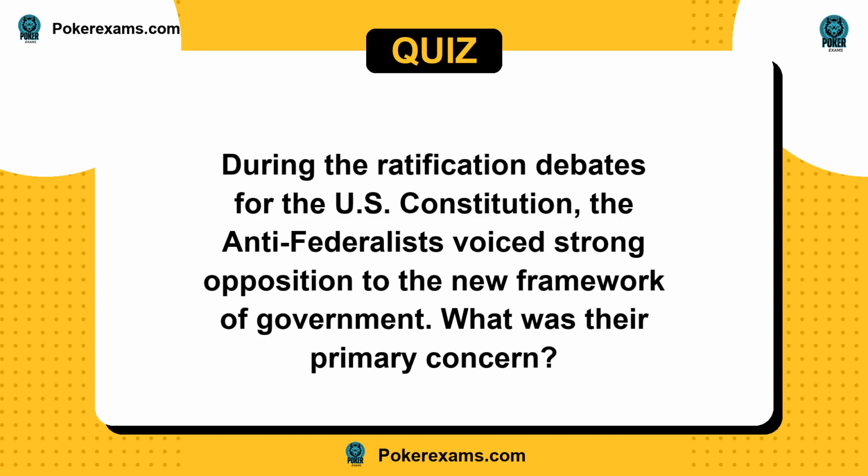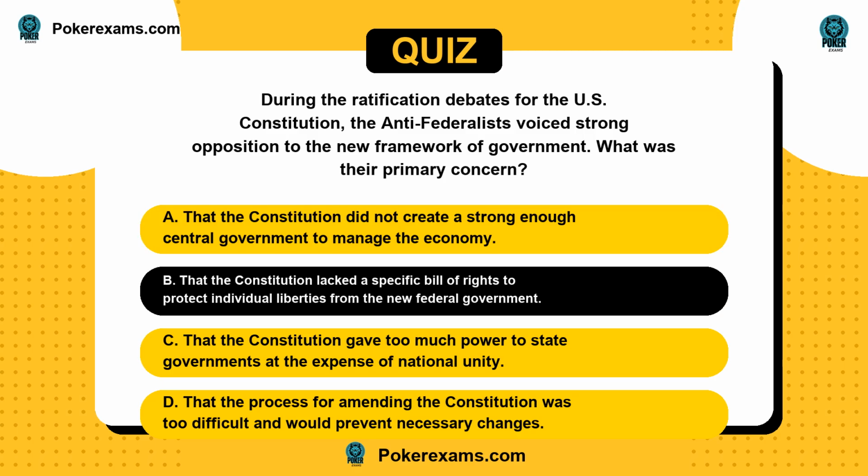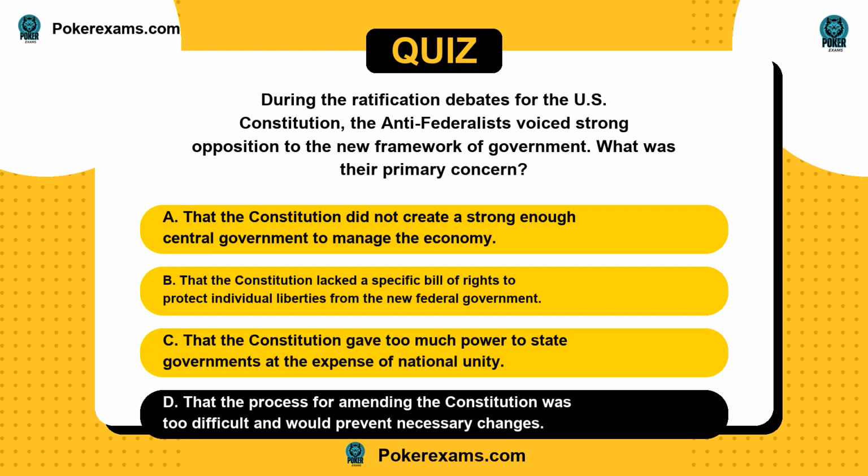Next question. During the ratification debates for the U.S. Constitution, the Anti-Federalists voiced strong opposition to the new framework of government. What was their primary concern? Is it A, that the Constitution did not create a strong enough central government to manage the economy? Or B, that the Constitution lacked a specific Bill of Rights to protect individual liberties from the new federal government? C, that the Constitution gave too much power to state governments at the expense of national unity? Or D, that the process for amending the Constitution was too difficult and would prevent necessary changes?